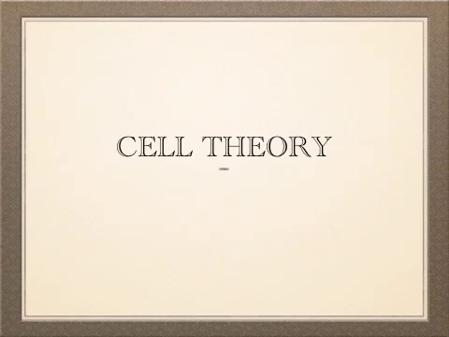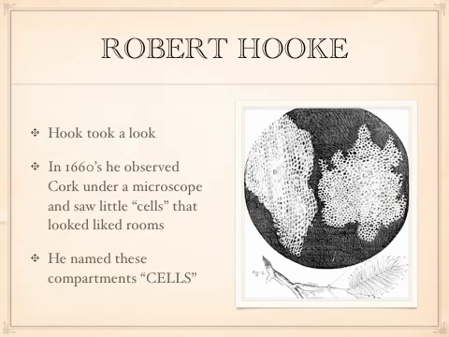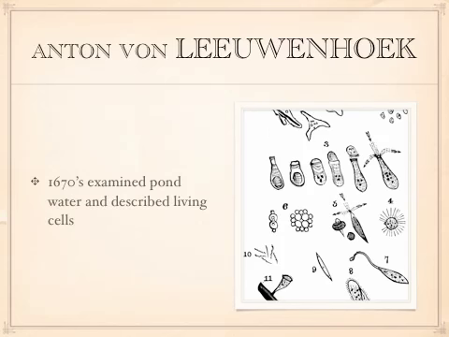Hey guys, we're going to talk today about cell theory. I just want to first take a look at some of the contributions that other scientists have made to the development of this theory. Let's start with Robert Hooke. In the 1660s, he observed cork under a microscope, and he saw little cells that looked like rooms. He named these compartments cells. I remember that Hooke took a look, and under the microscope he saw cells.